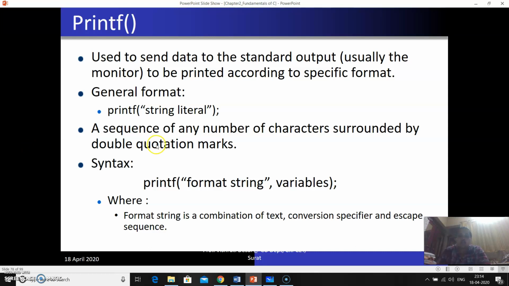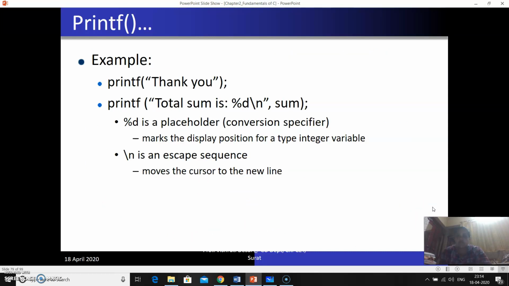That is a sequence of any number of characters surrounded by double quotation marks. But the basic syntax of printf is printf format string and variable. This format string is the combination of text, conversion specifier and the escape sequence. Now let's see the example. If I am writing printf thank you, what output are you expecting? Thank you only.